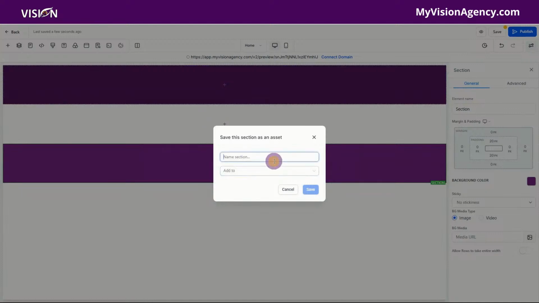And I do want to show you, if you just go to maybe header, we're going to name it bio, and then you would choose global or just a regular template. So a global section, you'll be able to add this section to every page within your funnel and update it dynamically. So you just change the content one time. And the template, you can use that on any funnel or website that you want to use it on. And when you pull that in, you can edit it and it will not change the template. It will not change any other page in the website. So that's really the difference there.